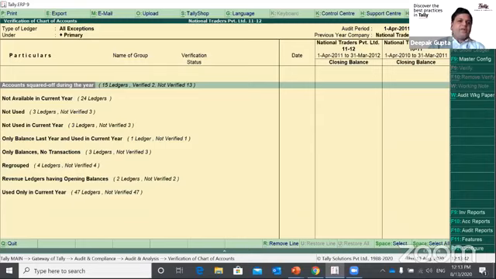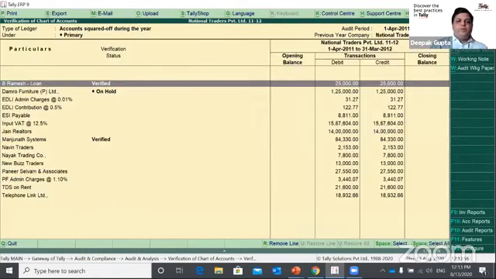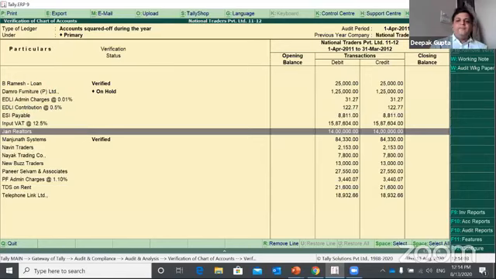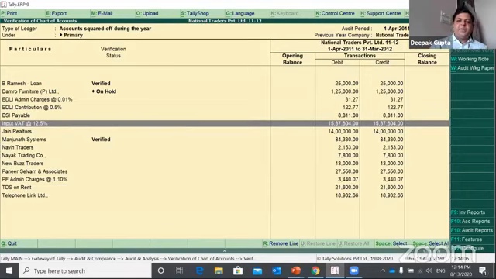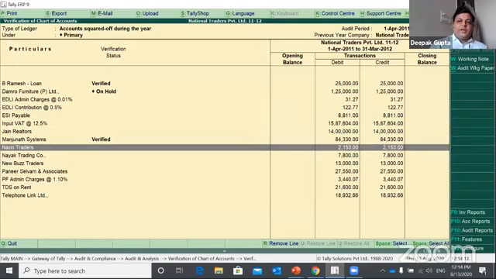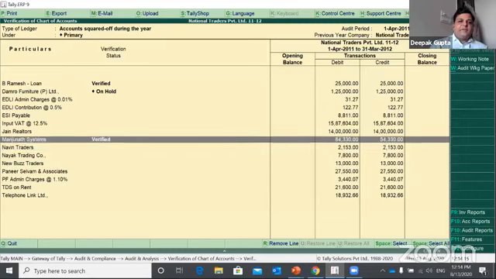What kind of analysis? First one is accounts squared off during the year. So there is a certain list of ledgers which have transactions during the year, but they do not have any balances. If you want to see the list of those transactions, Tally will show you the list of transactions which have debit and credit entries but do not have any balances. You can look at them and you can do an audit of this list of ledger accounts as well.